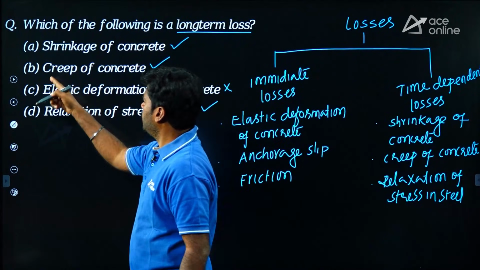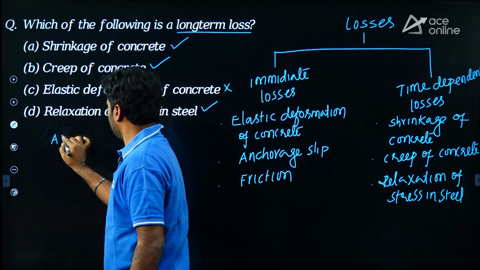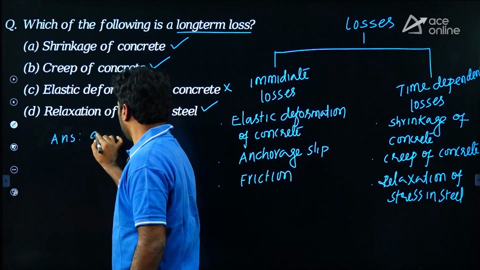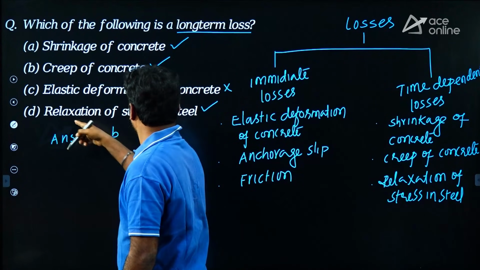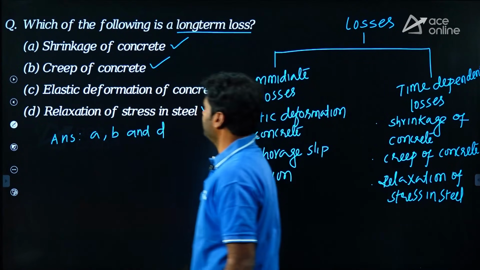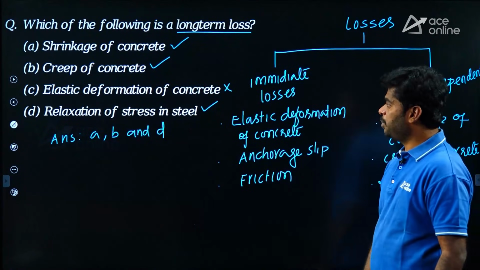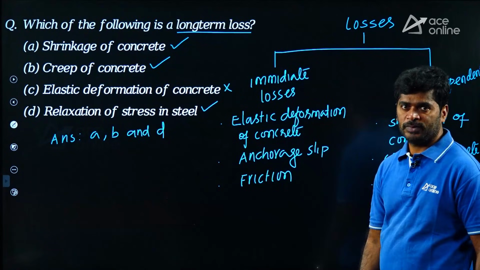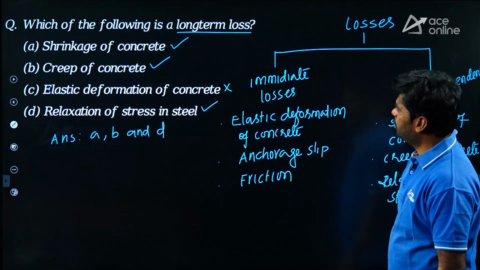So A, B, C is the answer for this question. A correct, B correct and D correct. I am sorry, D correct. A, B and D. For first question, A, B, D. MSQ. Coming to the next question.